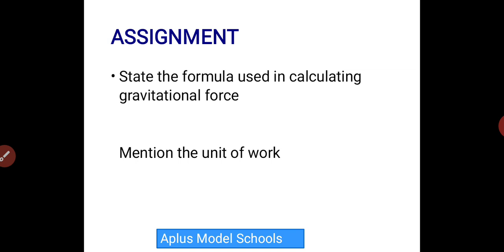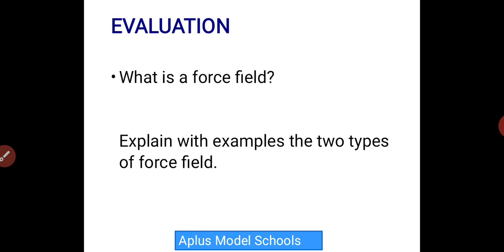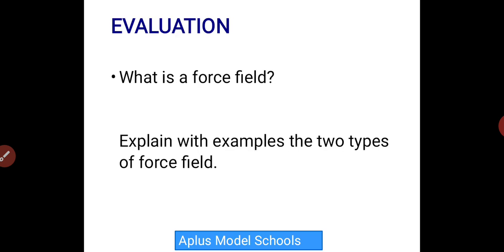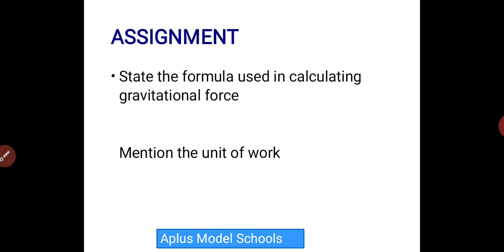And I will be combining your evaluation with your assignment, and it is to be submitted Saturday this week. So your assignment starts from your evaluation. Your number one assignment is: what is a force field? Number two is: explain with examples the two types of force field that we have. Number three assignment is: state the formula used in calculating gravitational force.